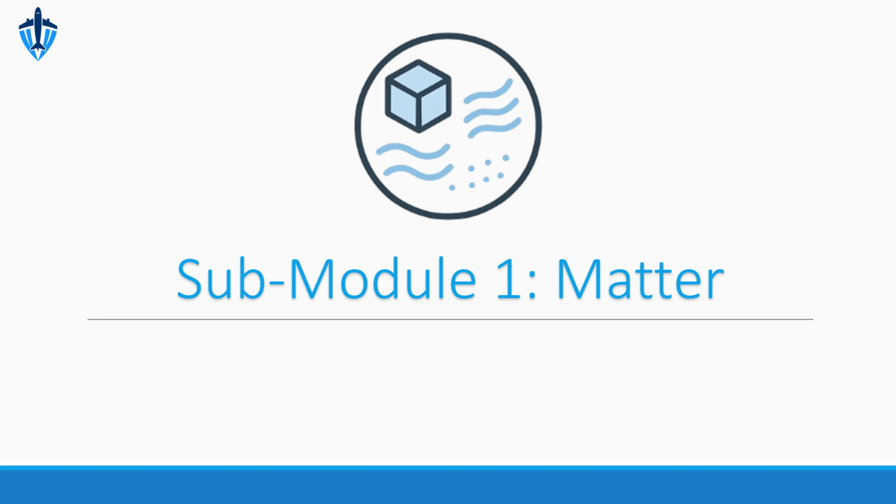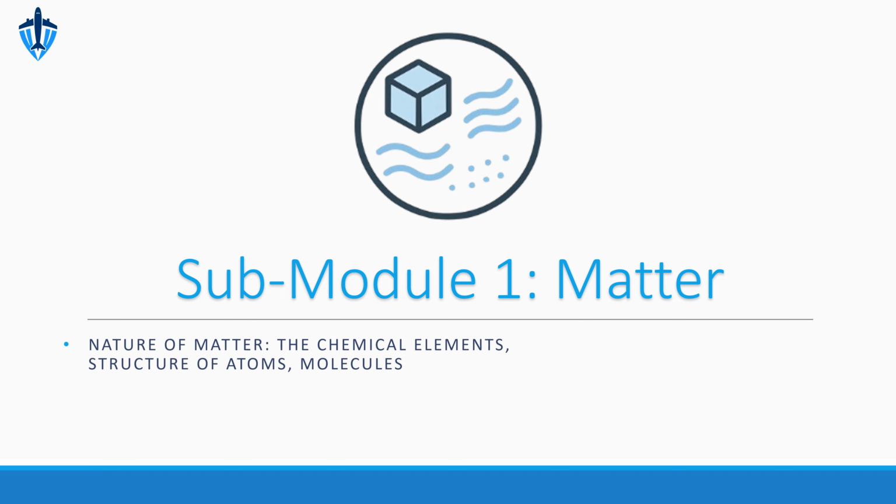And here is our first submodule, Matter. Our primary objective in this section is to gain a solid understanding of matter itself. We'll begin by exploring the very nature of matter, delving into what constitutes it, from the basic building blocks like chemical elements to the intricate structure of atoms and how they combine to form molecules. We'll also examine the characteristics and formation of chemical compounds.